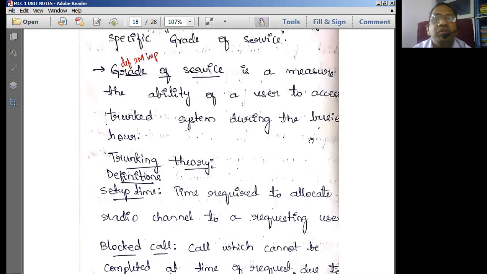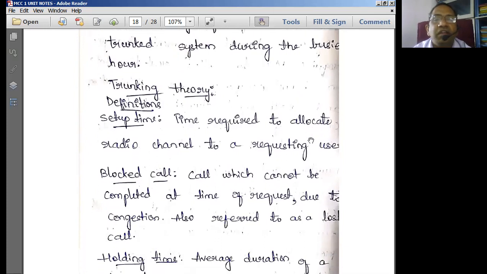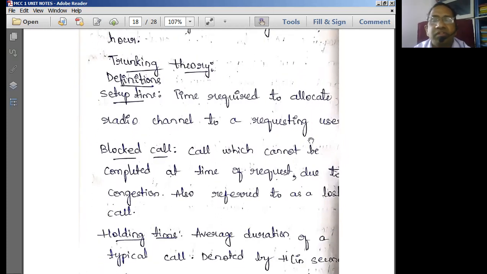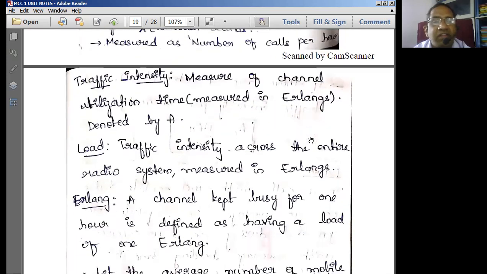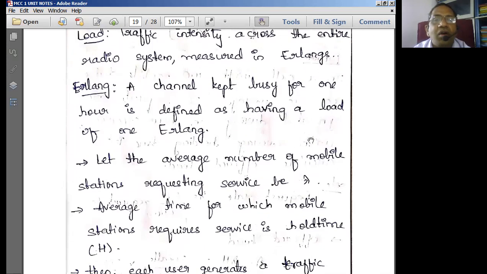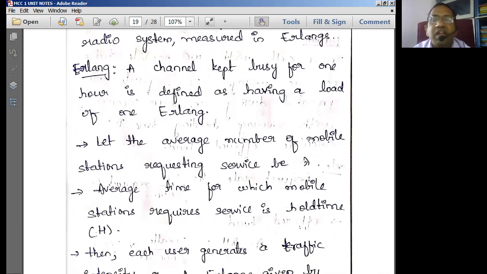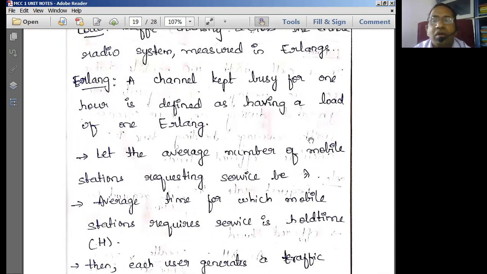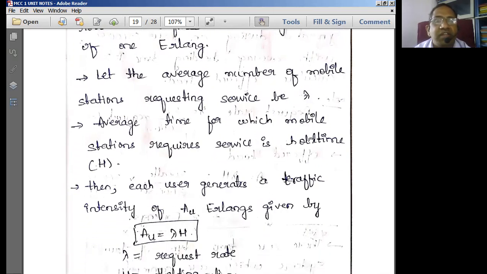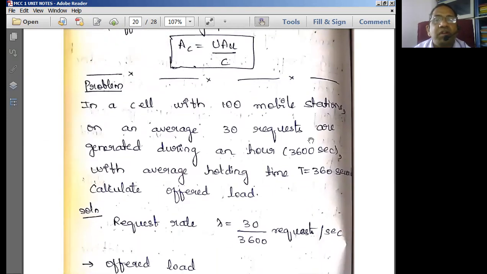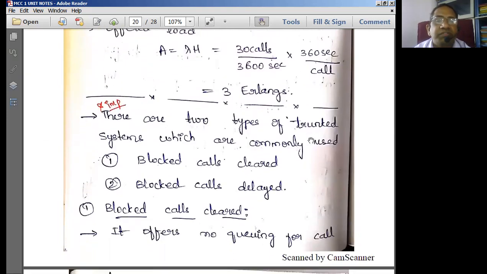Well, we discussed various trunking theory definitions to provide a very good grade of service using the trunking methodology, like setup time, blocked call, holding time, request rate, traffic intensity, load, and the unit called Erlang. A channel kept busy for 1 hour is defined as having a load of 1 Erlang. So Erlang depends upon the channel capacity, how busy the channel is. It speaks about how busy the channel is for 1 hour. That is what is called Erlang.